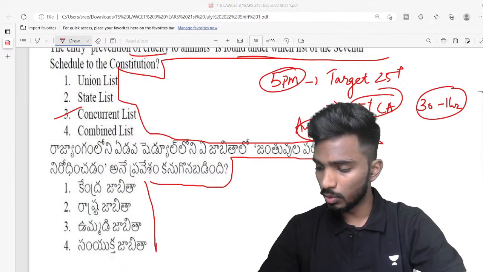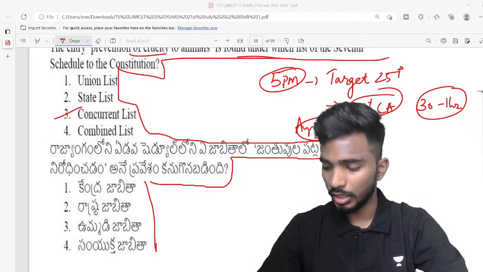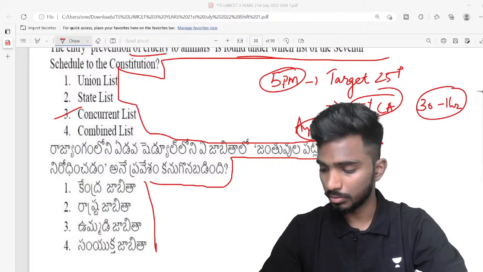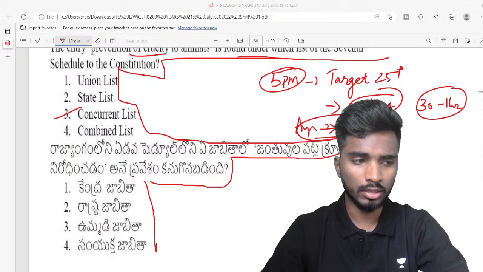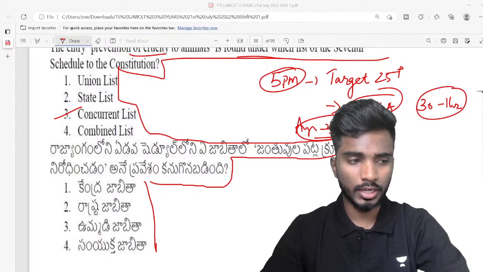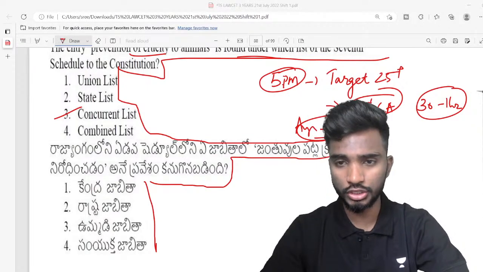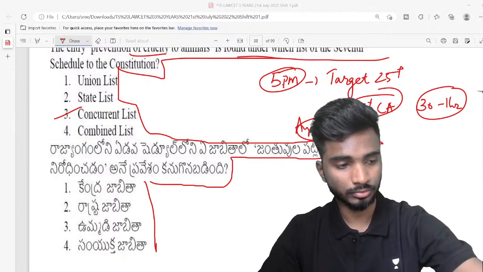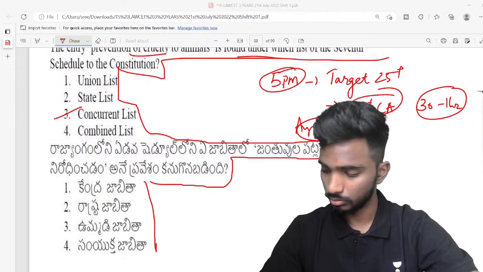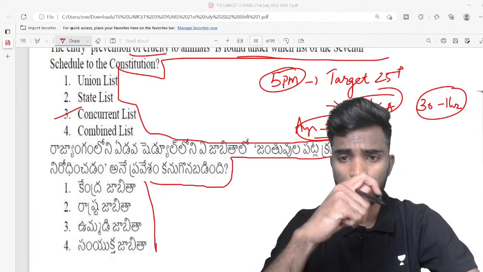For current affairs, can you tell us a month? It'll be a mix, Alpha. From every month, it'll be a mix. Tomorrow, we'll do it from, let us say, August. Go through the August magazine. So we'll come up with questions from August. Tomorrow, I'll take it as August. Just go with the August part.